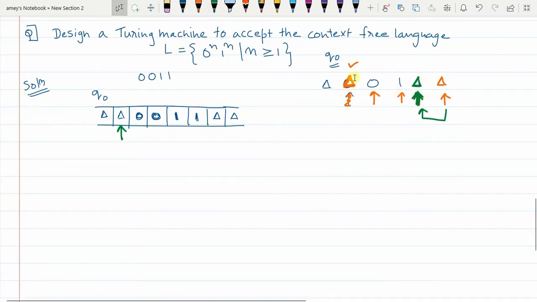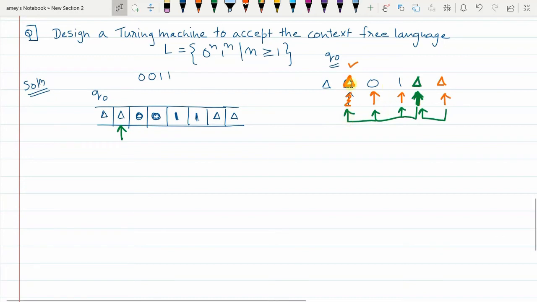Correct? So for the first 0, I have matched it to the last 1, so I wiped the 0 with the 1. After replacing that 1 with delta, the pointer will move one place to the left. And on the way, any number of zeros and ones encountered, it will simply ignore, replace them with themselves, and the pointer is going to just keep moving to the left till delta is encountered.